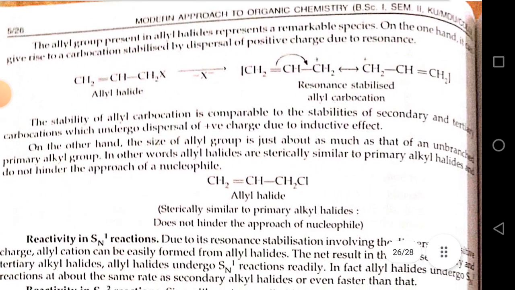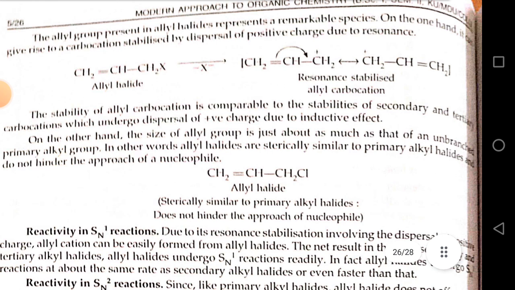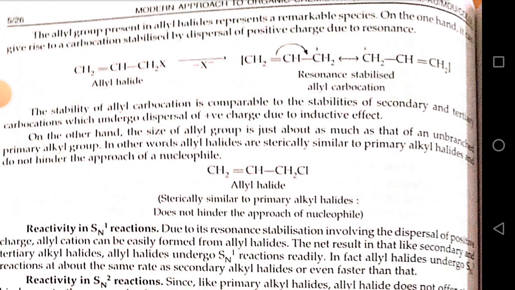The allyl group present in the allyl halide represents a remarkable species. On the one hand, it gives rise to a carbocation stabilized by the dispersal of positive charge due to resonance. The stability of allyl carbocation is comparable to the stability of secondary and tertiary carbocation, which undergo dispersal of positive charge due to inductive effect. On the other hand, the size of allyl group is just about as much as that of an unbranched primary alkyl group. In other words, allyl halides are sterically similar to a primary alkyl halide and do not hinder the approach of a nucleophile.